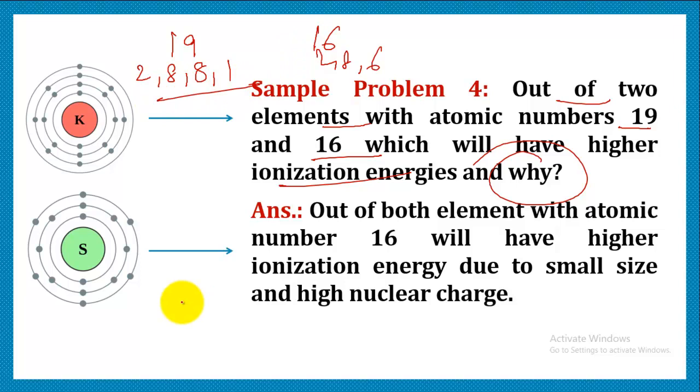The element with atomic number 19 belongs to the fourth period, and the other belongs to the third period. So they are of different periods.